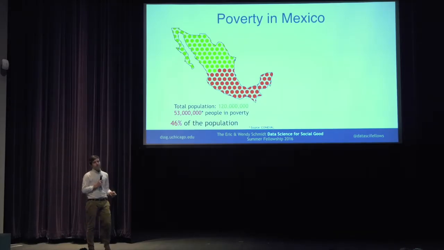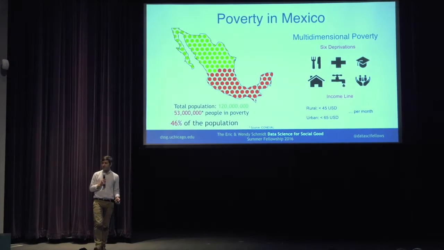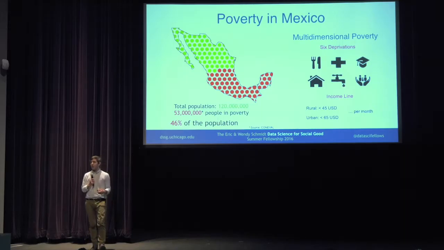The way that number was found is based on their multidimensional definition of poverty. Poverty takes into account your income. If you live in a rural area, making $45 or less a month, or an urban one, $65 or less a month, that would normally be part of the equation. But the other part is having access to food, health insurance, education, housing quality, basic infrastructure, and Social Security.